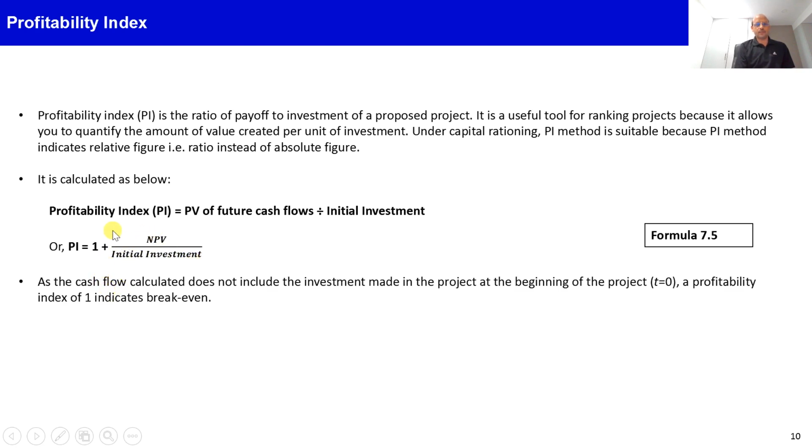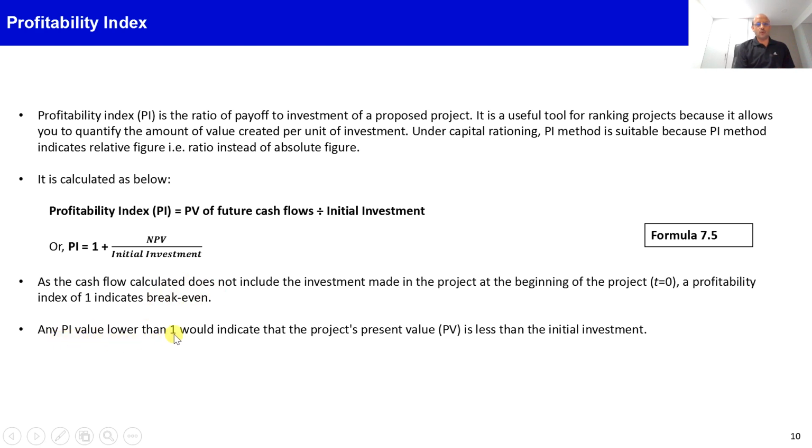So PI could be higher than 1, lower than 1, or equal to 1. If it is equal to 1, the project is generating an amount just equal to the initial investment, or we can say it is the break-even in terms of present value.